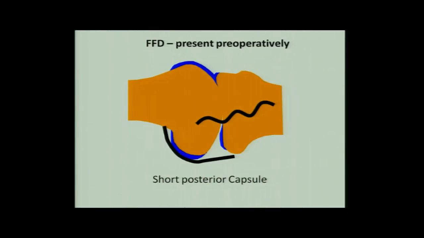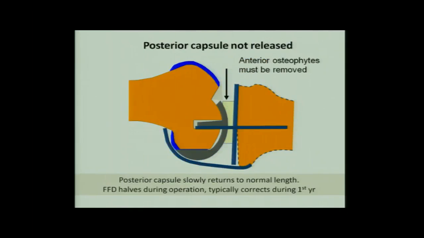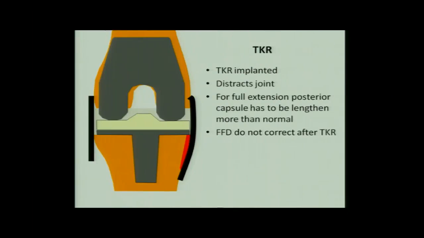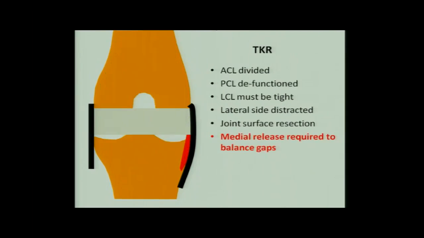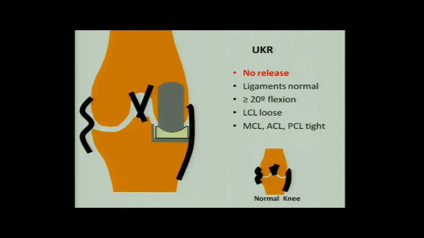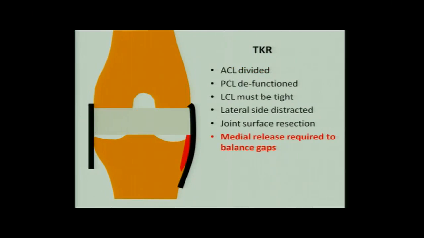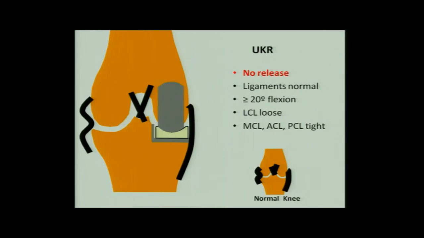some flexion deformity is left, there is a chance for this to stretch and that deformity will correct in a year. Whereas in total knee, we are already distracting the joint. Whatever flexion deformity you leave, say about more than 5 or maximum 10, it is not going to correct. Similarly, in total knee arthroplasty, we have to do a lot of releases. In unicondylar, no release at all.